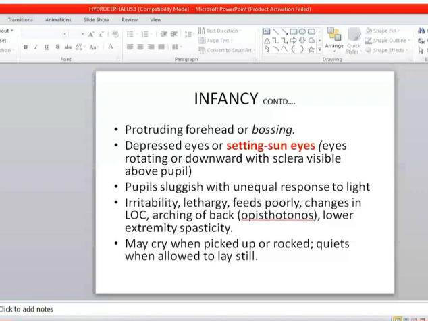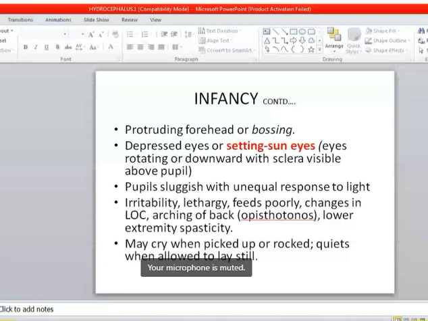When we test the pupils of these patients, the pupils are sluggish with unequal response to light, and the patient is irritable, lethargic, and feeds poorly, and there is lower extremity spasticity, and the child may cry when picked up or rocked.